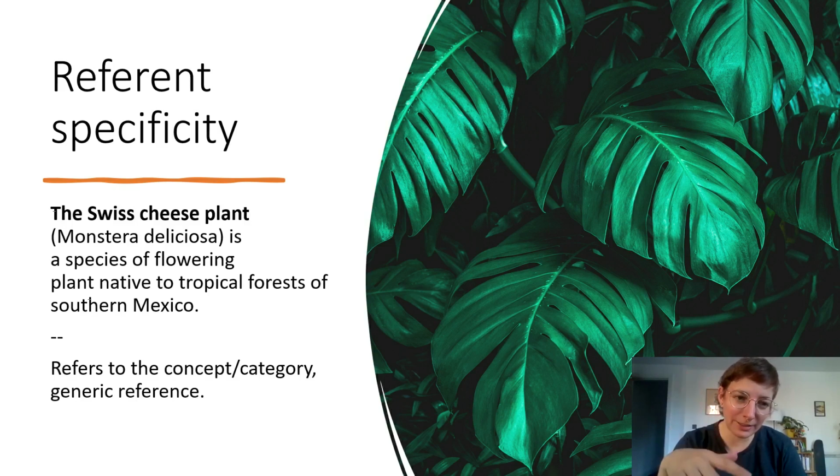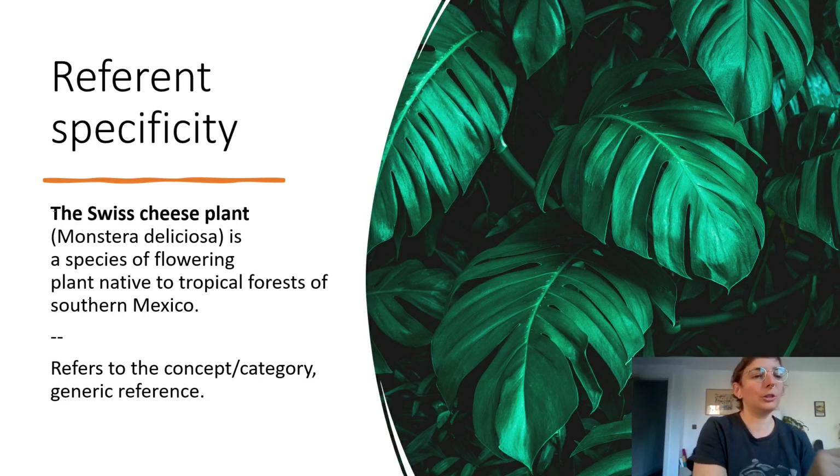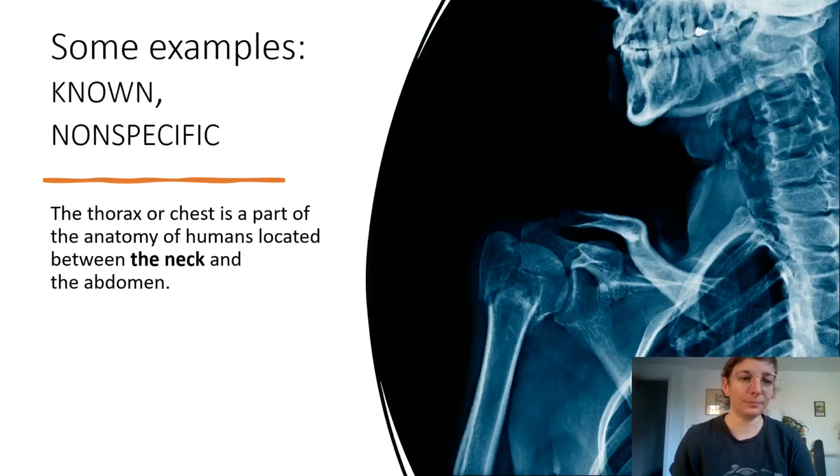I'm talking about the entire category of Swiss cheese plant. And in this case, because it is a generic statement and it refers to the entire category of Swiss cheese plants, I consider the noun to be known to the hearer and non-specific. And this is the case for all generic reference.